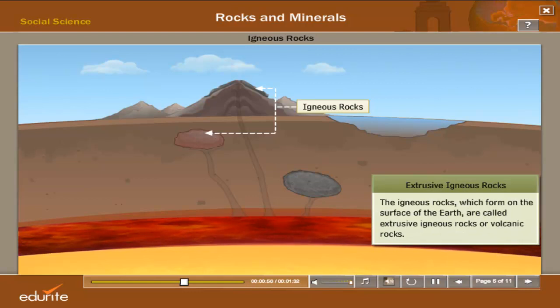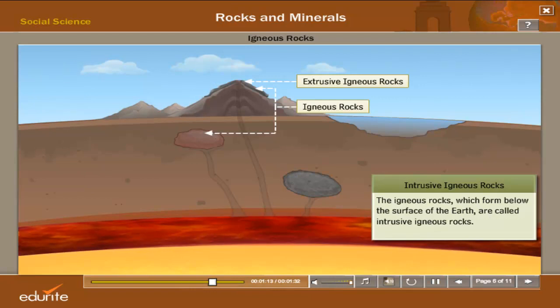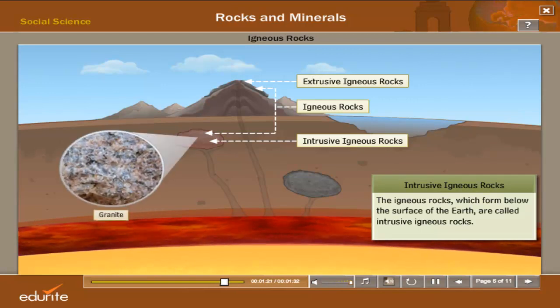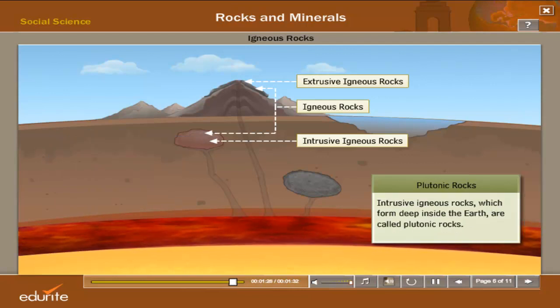The igneous rocks which form on the surface of the earth are called extrusive igneous rocks. These are also called volcanic rocks as they come out of the earth through volcanoes. Basalt is formed in this manner. The igneous rocks which form below the surface of the earth are called intrusive igneous rocks. Granite is formed in this manner. Intrusive igneous rocks which form deep inside the earth are called plutonic rocks.